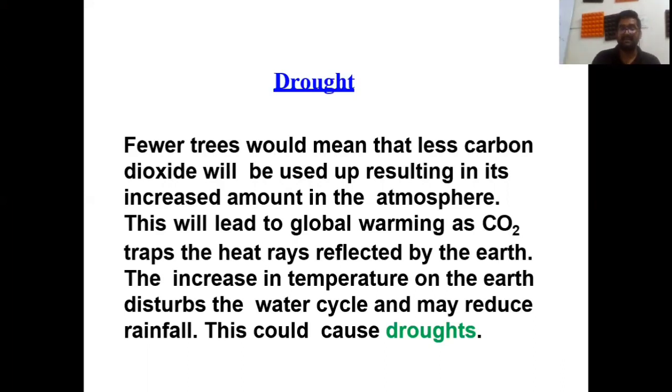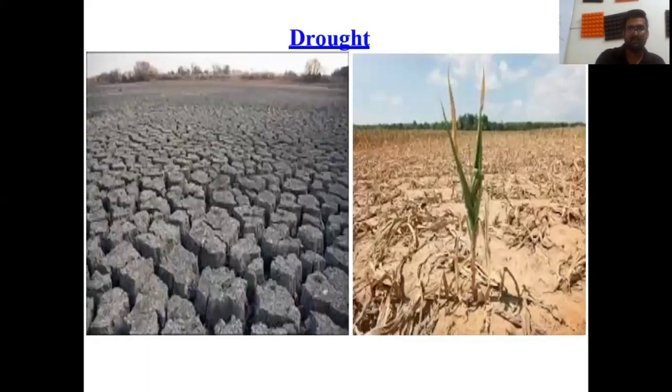The increase in temperature on the earth disturbs the water cycle and may reduce rainfall, and this could cause droughts. Here you can see in the figure, two figures are shown about droughts.